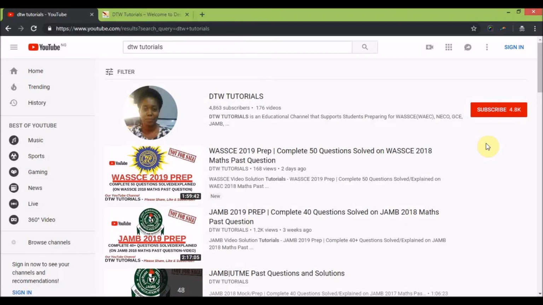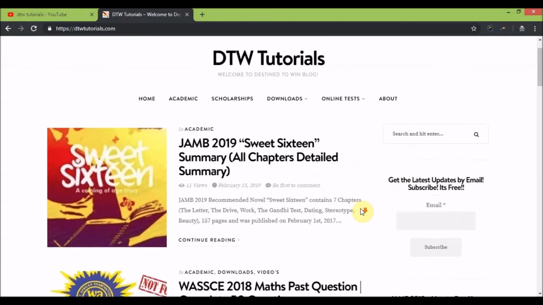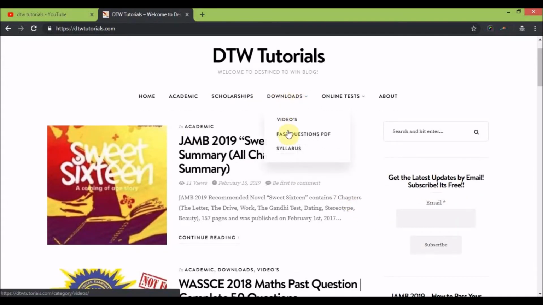So how do you get the detailed summary of the Jamb 2019 novel Sweet 16? All you need to do is go to the DTW Tutorials blog. That's why I've created this blog for you, so that I can put text based materials for you. You can see there are downloads here, your syllabus. If you don't have your Jamb syllabus now, you can go here to download your Jamb syllabus and your WAEC syllabus.